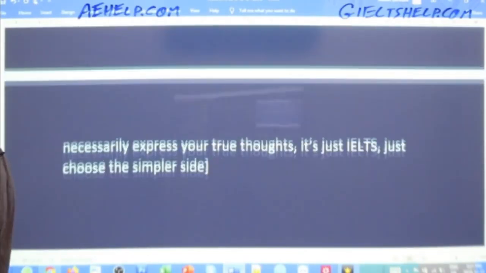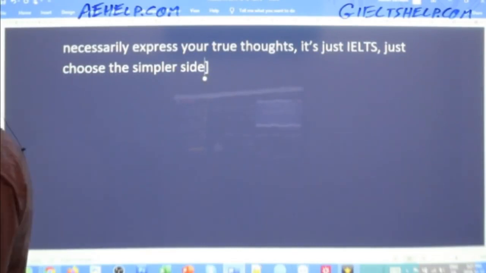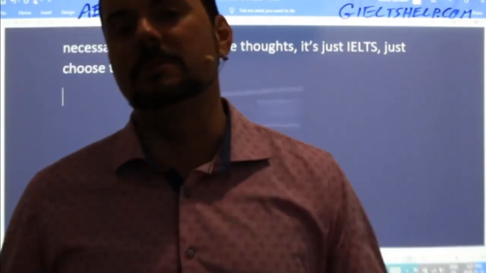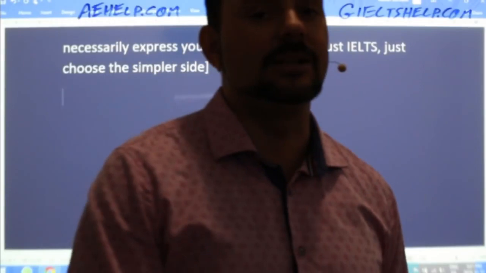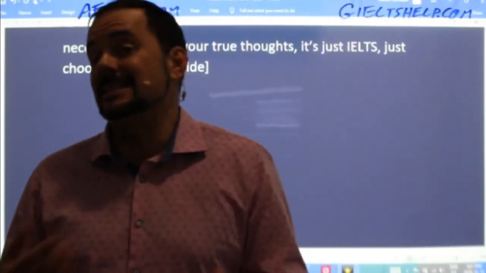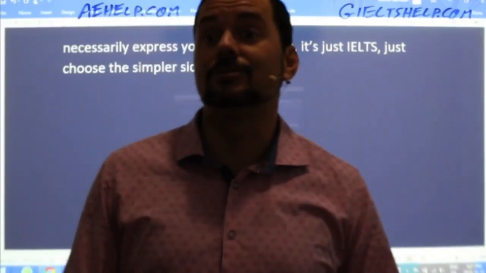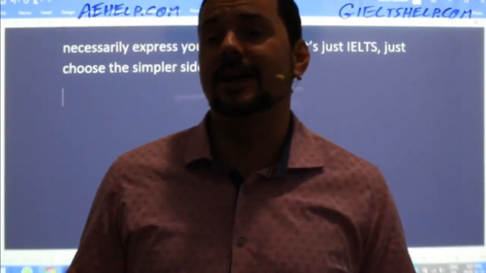Okay? So in this case, what is the easier choice? That lotteries should be allowed, it's okay, or no, they should be banned and made illegal. What do you think is the easier side to discuss in a 250 to 300 word essay?